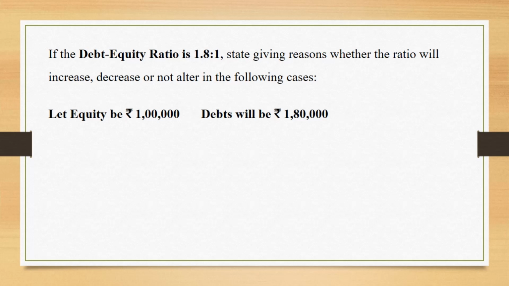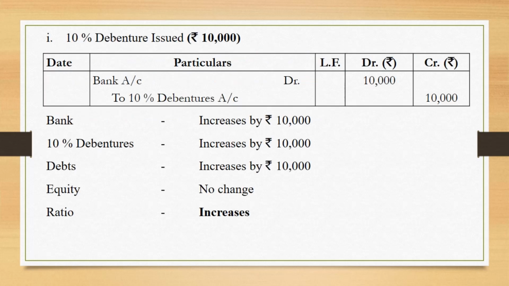So I have assumed equity to be rupees 1 lakh, and because the debt equity ratio, the numerator we can see that is 1.8, so debts will be 1,80,000. I have taken some examples over here. First one is 10% debentures issued. I have assumed the amount as rupees 10,000.